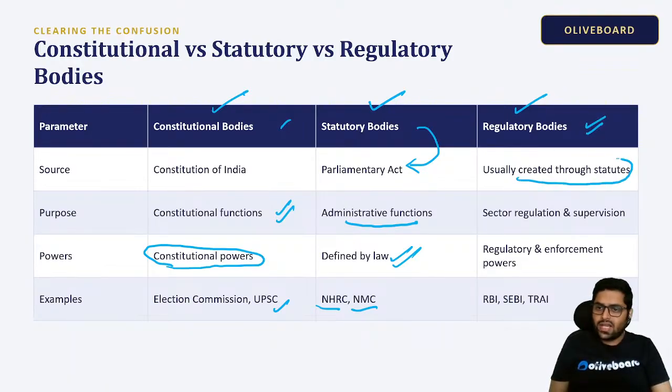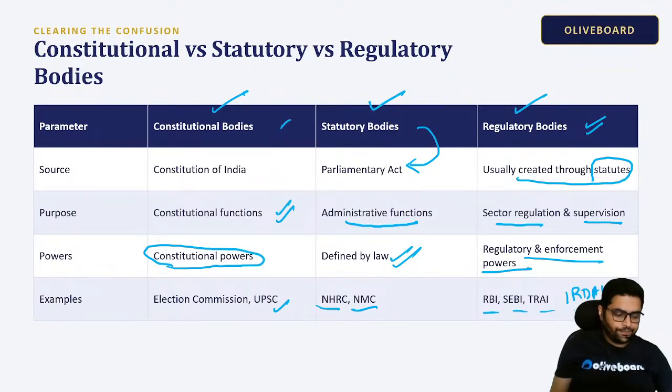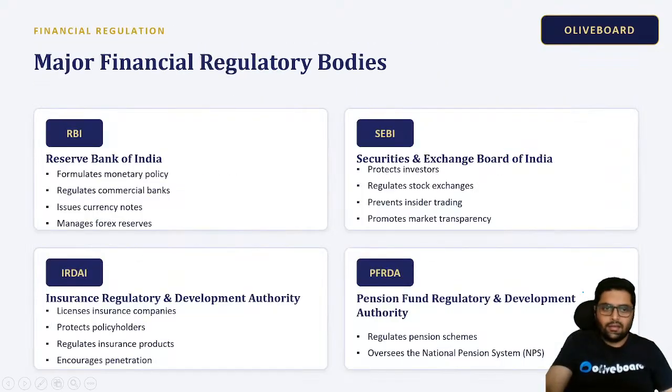They are usually created through statutes. We saw the National Disaster Management Act and the Wildlife Protection Act. Their job is to regulate sector wise. Supervision will be sector wise. They have regulatory and enforcement powers, like RBI, SEBI, TRAI, IRDAI, all those things. Clear? So we have RBI and SEBI, you can have a look.